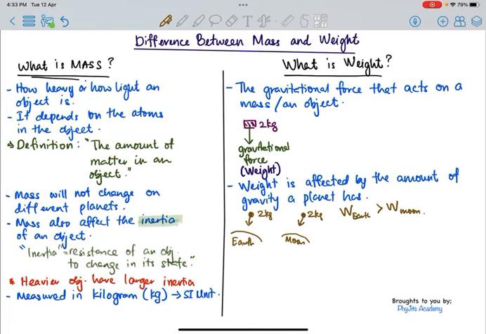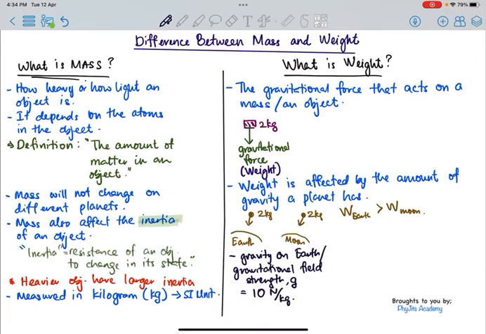And the gravity on Earth has a value of 10 meters per second square, or we can call it the gravitational field strength on Earth, denoted by the letter g, which equals 10 Newton per kilogram.